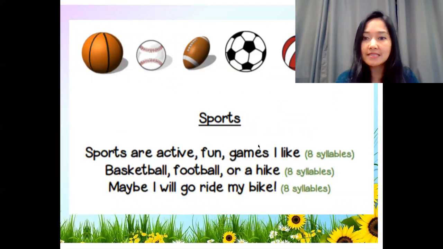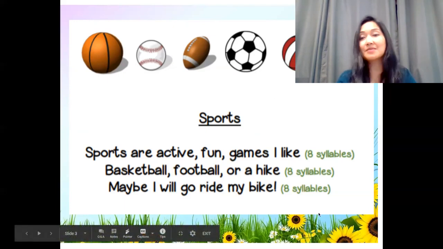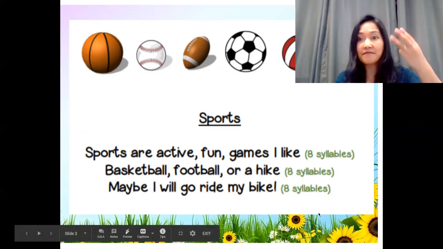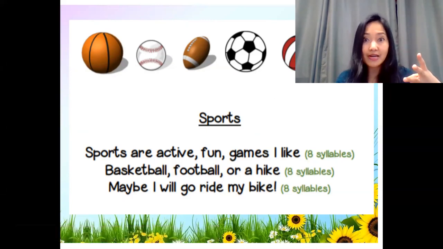Now, what do you notice? At the end of each line, they rhyme. Like, hike, and bike. So again, 3 lines. They follow a basic rhyme pattern and they have the same amount of syllables.